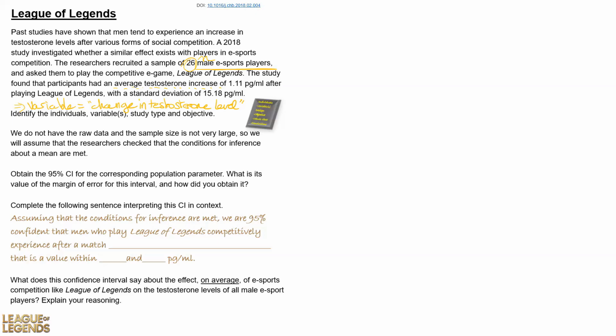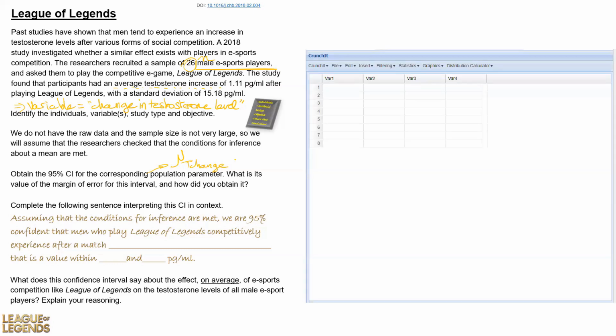We are provided the summary for the study so that on average, so the x-bar diff for those 26 participants was 1.1 picogram per milliliter, and the standard deviation s was 15.18 picogram per milliliter. So we are asked to obtain the 95% confidence interval for the corresponding population parameter. That means for the average change in testosterone level for all male esport players after a competitive e-game of something like League of Legends. This is going to be a one sample t confidence interval.